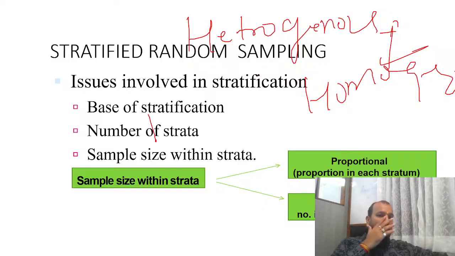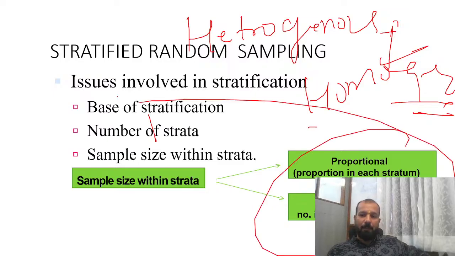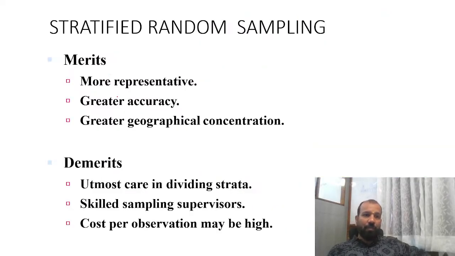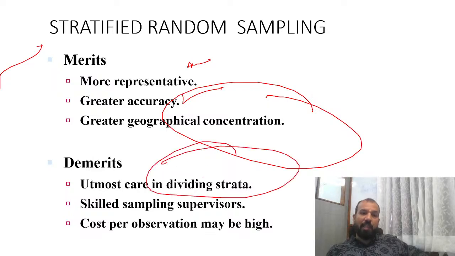Stratified sampling is all about this: whenever data is heterogeneous in nature, we need to convert it to homogeneity. Once you have made certain strata, you pick out data from each and every stratum. Clear? So we have made different strata, MBA, BTech, BCA and law, and we pick out certain data from each. That is called stratified sampling. Merits: more representative, greater accuracy, greater geographical concentration. Demerit: utmost care in dividing the data.